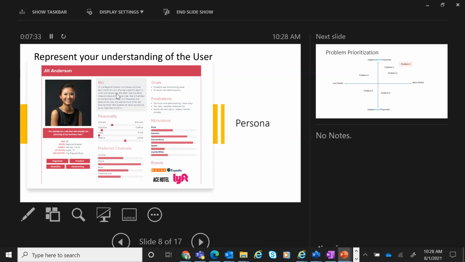What do they want? What are their frustrations? What are their motivations? What are their personalities like? They're highly focused on money. They are focused and highly good at negotiation. They are able to plan better and things like that. What are their motivations, frustrations, and goals? So persona is basically a representation of the user group.